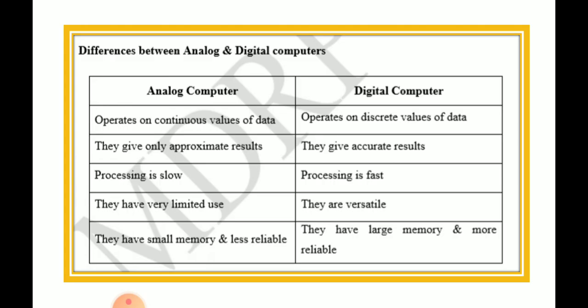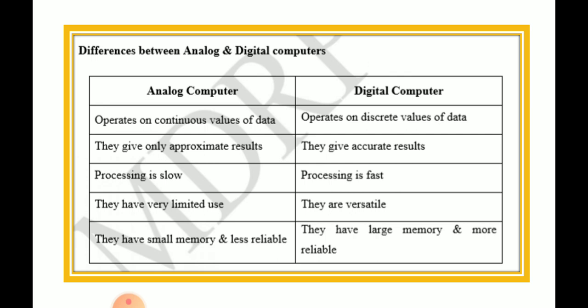So here you can see the difference between analog and digital. Analog operates on continuous values of data. Digital operates on discrete or discontinuous values of data. Analog gives only approximate results, while digital gives accurate results. In analog, graphs are obtained where you can assume that the result will be from this range to this range. But in digital, you get the exact result.